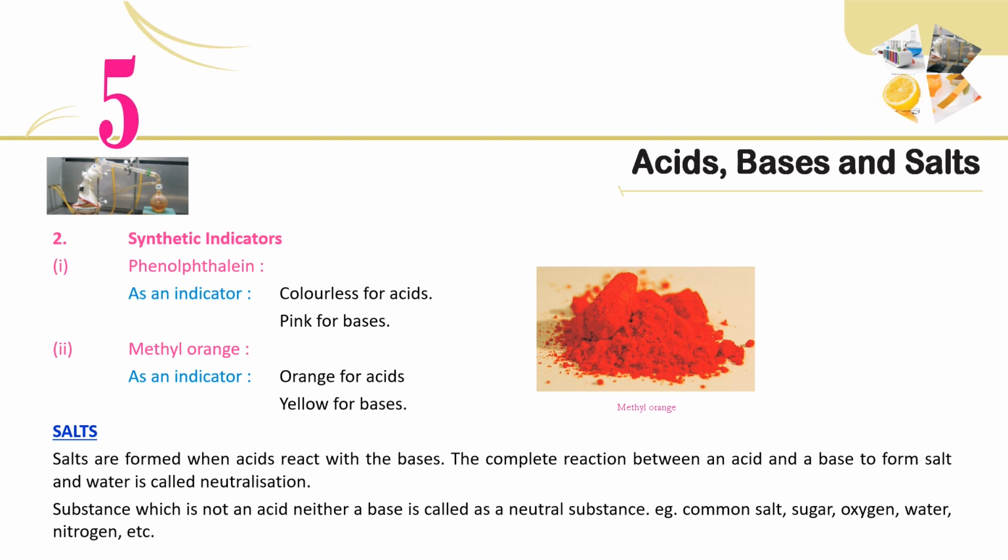Synthetic indicators. 1. Phenolphthalein. As an indicator, colorless for acids, pink for bases. 2. Methyl orange. As an indicator, orange for acids, yellow for bases.